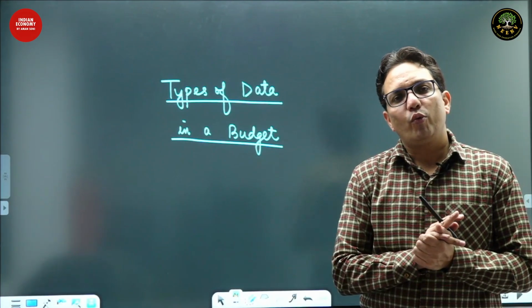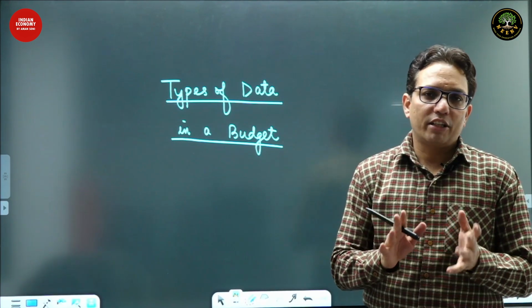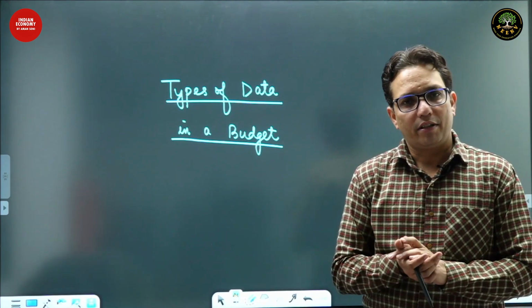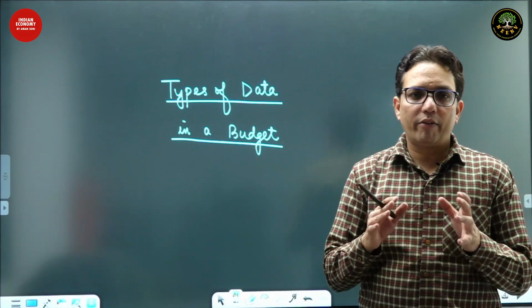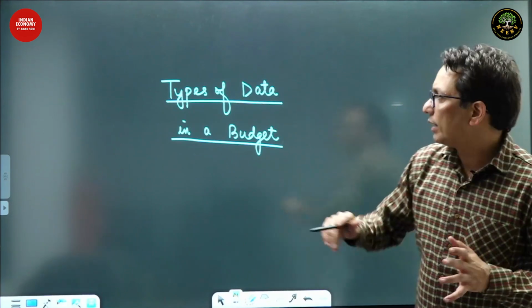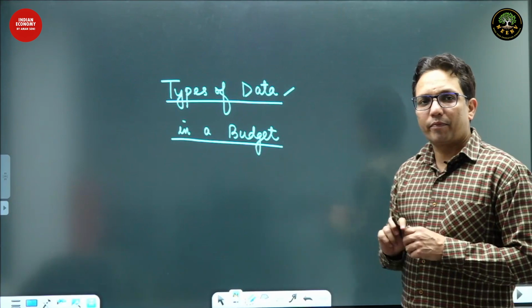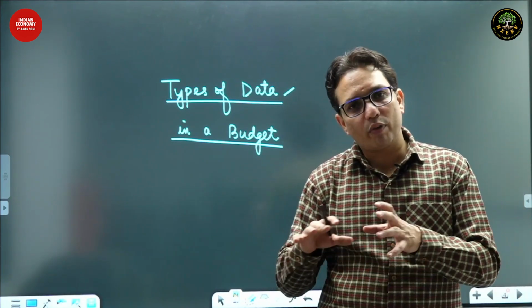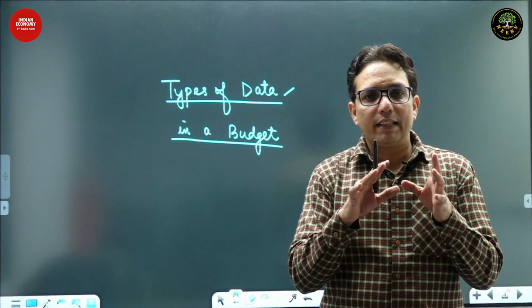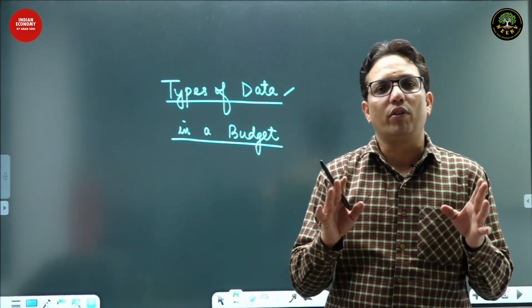In the previous video, we discussed what exactly a budget is, the definition of budget. In this video, we go one step ahead. Here we are going to discuss the various types of data in a budget. It's a very technical thing. Whatever I'm going to discuss in this video is very technical, so please listen to this video very carefully.